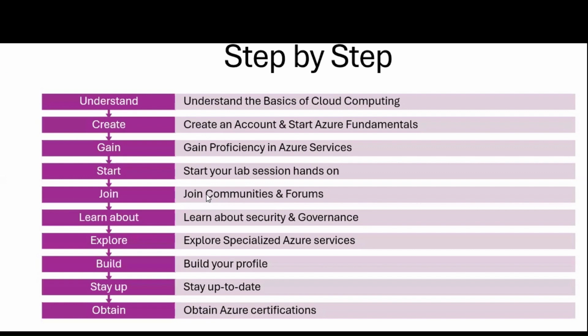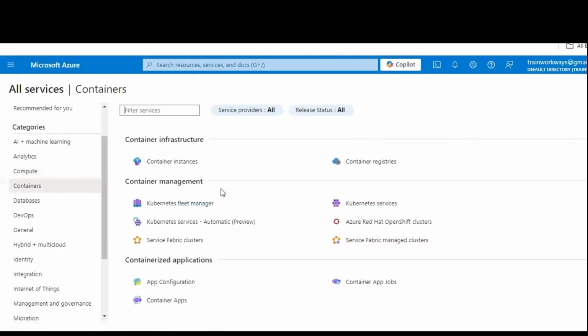If you have joined communities and forums, I request you to follow and learn about security and governance. This is the service we have seen previously, like all services in Azure. Under security, there are Microsoft Authenticator, Windows and application security, web security and services, and Active Directory and Entra ID. Multiple security offerings for applications will be there. You have to know those and get well familiarized. And there will be certain specialized services which you have to get to know. For example, containers. These are specialized services like AI services and container services.